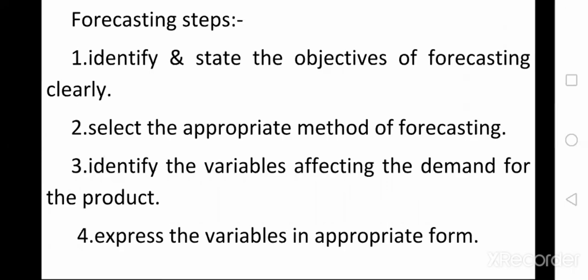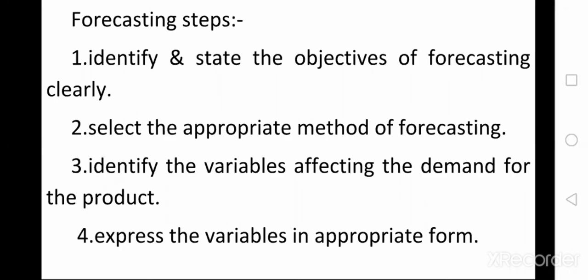If you want to do demand estimation or forecast the demand for your product, first of all, clearly identify the objectives of demand forecasting, such as firm level, industry level, short run or long run. Next, select the appropriate method which is suitable for our product demand forecasting objectives. Next, identify the variables. What variables are available in the market for our product?